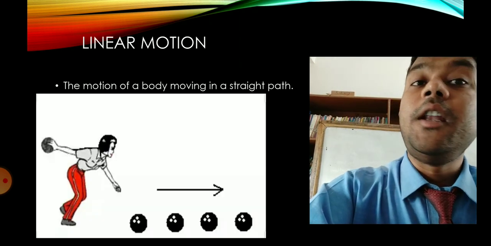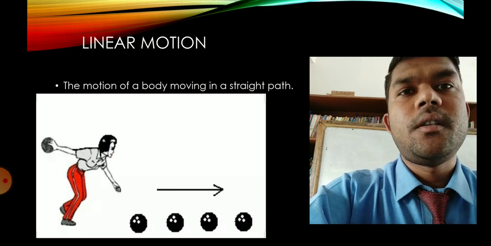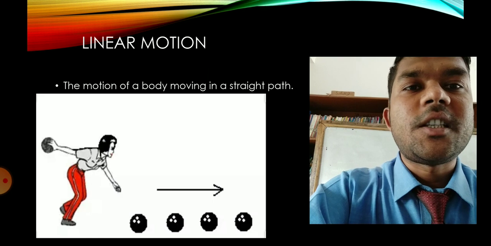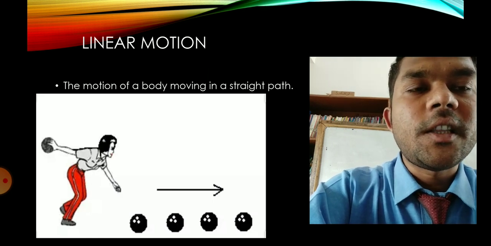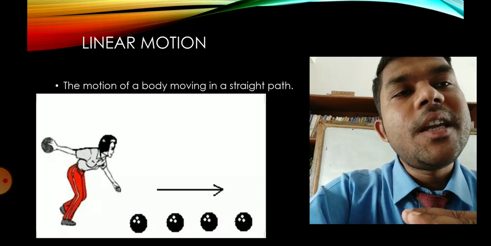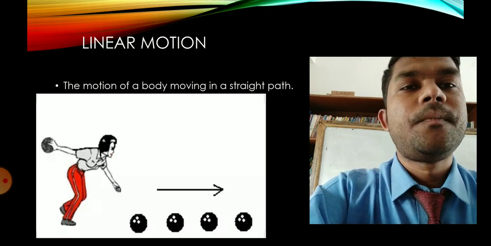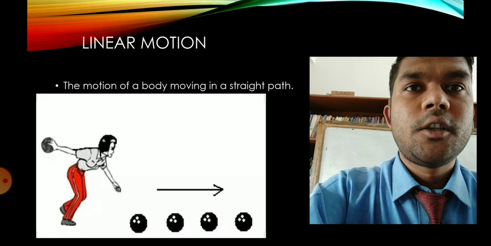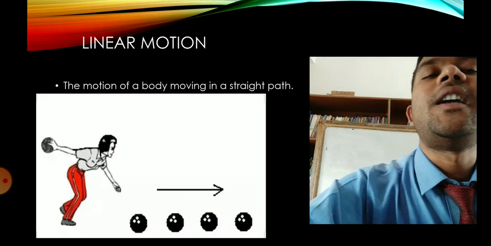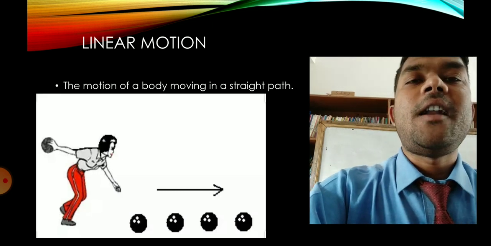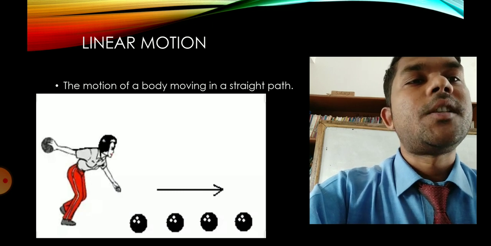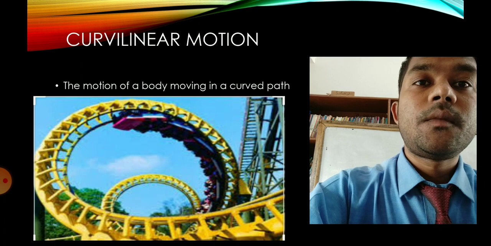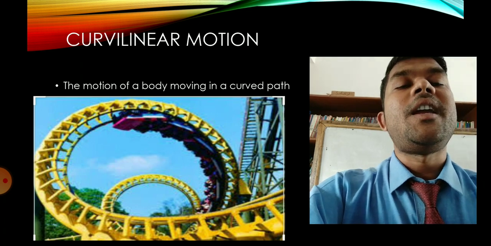First, talking about linear motion. Linear motion is the motion of a body moving in a straight path. You can see in the figure, the girl is throwing the ball and the ball is going in a straight line, a straight path. It is not moving left or right. So the motion of a body moving in a straight path, that kind of motion is called linear motion. Next is curvilinear motion. The motion of a body moving in a curved path.